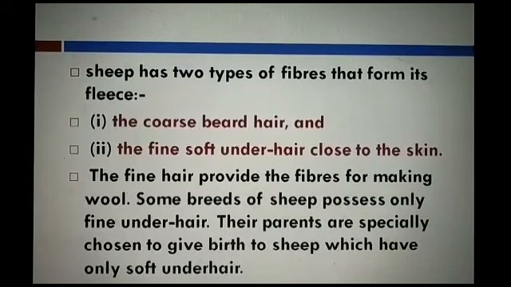Some breeds of sheep possess only fine under hair. They don't have the coarse beard hair. And this type of breed is very good for wool production. So their parents are especially chosen to give birth to sheep which have soft under hair.